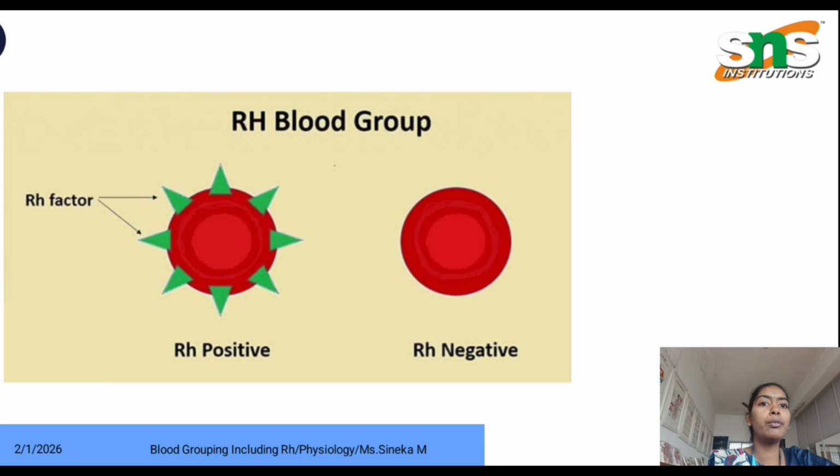Here is the image of RH factor. It is also present on the RBC surface. If the patient has A antigen and also D antigen, the patient comes under the A positive blood group. If the patient has a negative blood group, the RH factor will not be present. Here is the image of RH factor presence and absence. Based on this, the patient is determined as a positive blood group or a negative blood group.